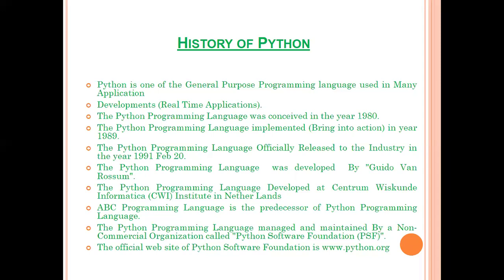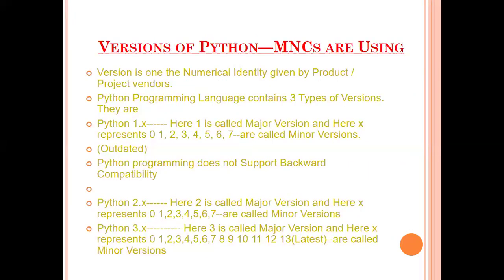It was developed at the CWI Institute in Netherlands, that is Centrum Wiskunde Informatica. The ABC programming language is the predecessor of Python. This is managed and maintained by a non-commercial organization, that is PSF, the Python Software Foundation. The official website of this is